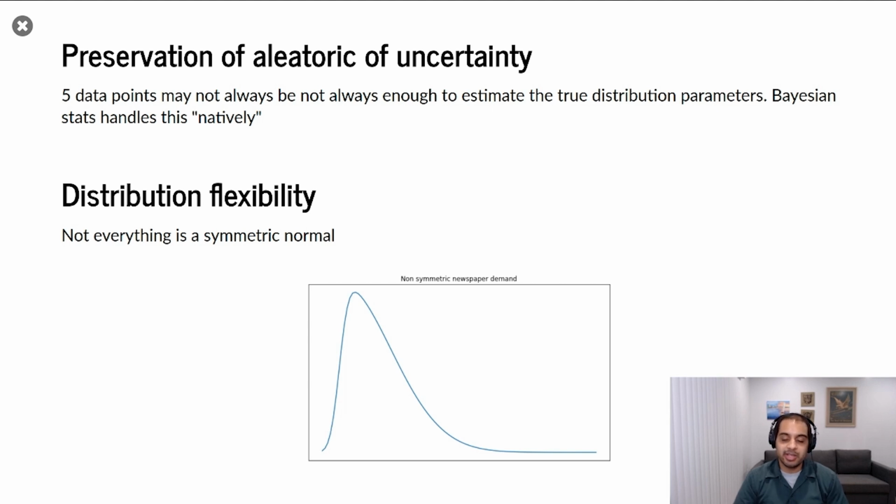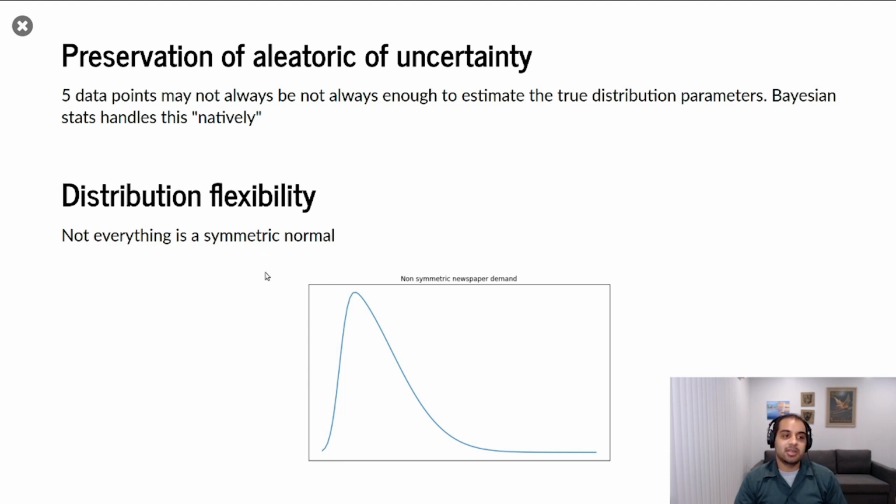I think intuitively people understand when you've seen 5,000 data points, you can be more certain about your characterization of the world than when you've seen just 5. And the nice thing about Bayesian statistics is that it handles this type of uncertainty natively. It tends to just, quote unquote, know that with a lower amount of data to believe the prior a little bit more, and with a large amount of data, it tends to know to believe the data a little bit more.